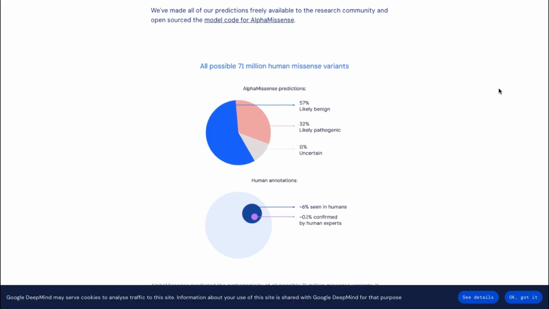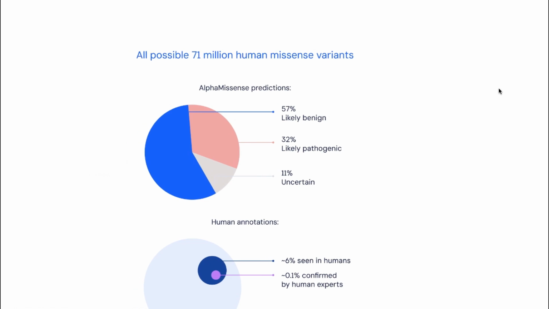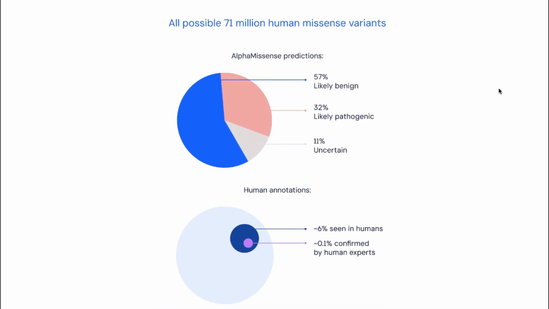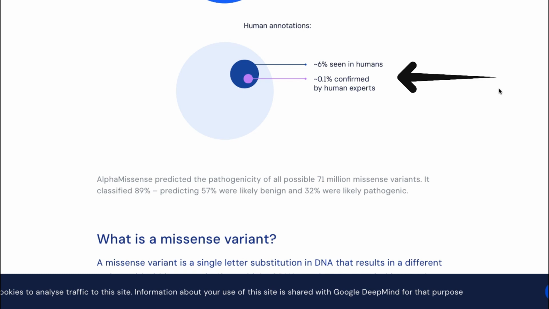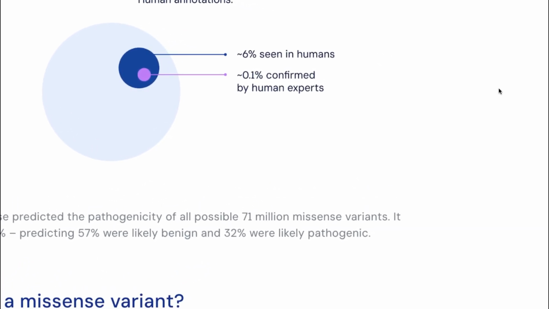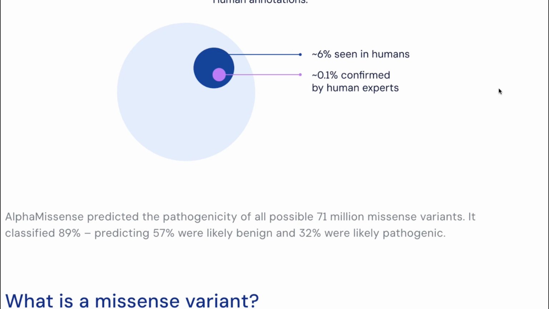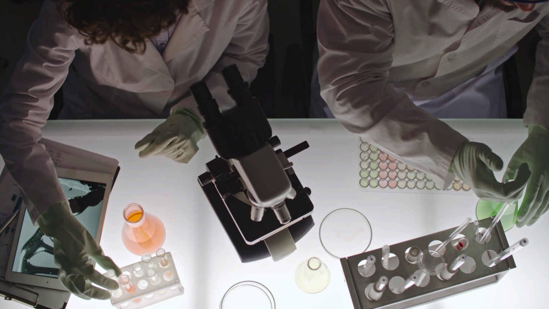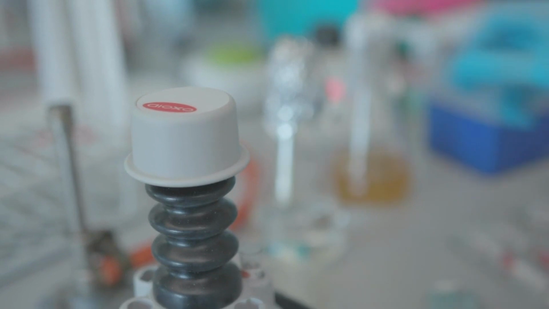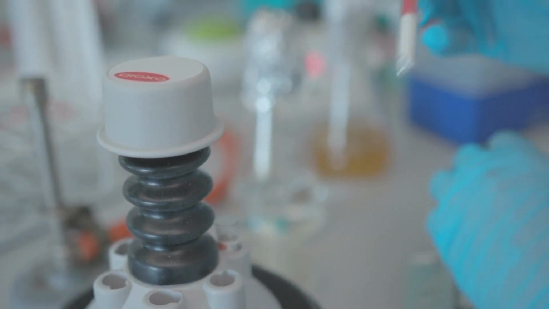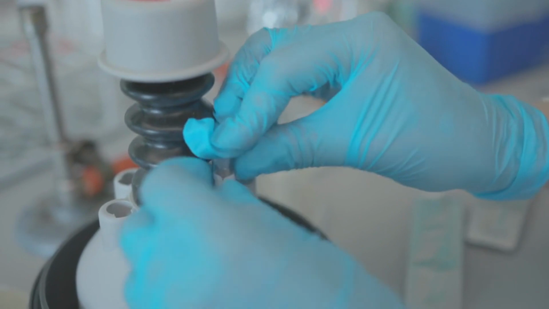AlphaMisense has helped classify 89% of all 71 million possible missense variants to predict if they are benign or pathogenic. Until recently, human experts had only classified 0.1% of them, a small number compared to what's really out there. AlphaMisense predictions are now freely available to the research community to help improve the diagnosis of rare genetic disorders and assist in discovering disease-causing genes.